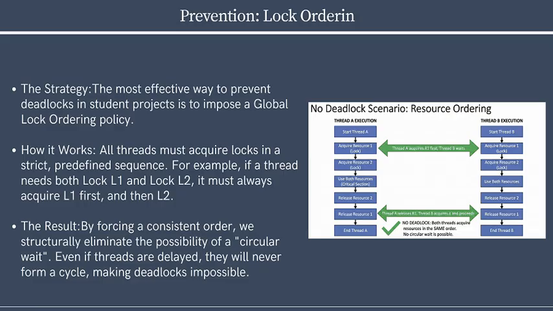All threads must lock in a static order. For example, if a thread needs both lock L1 and lock L2, it must always lock L1 first, then L2. The result: by forcing a constant order, we structurally eliminate the possibility of circular wait in this case. And also here, doctor, we put a diagram explaining the whole process. Let's go to next.